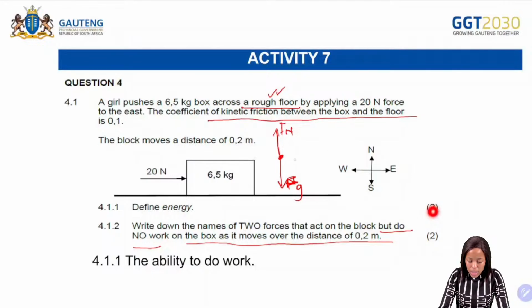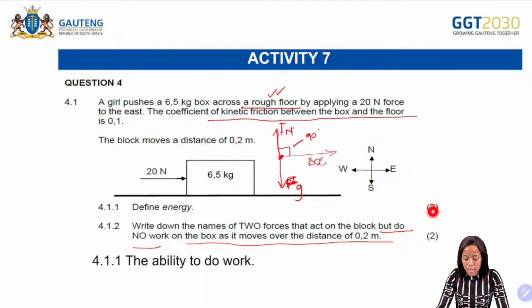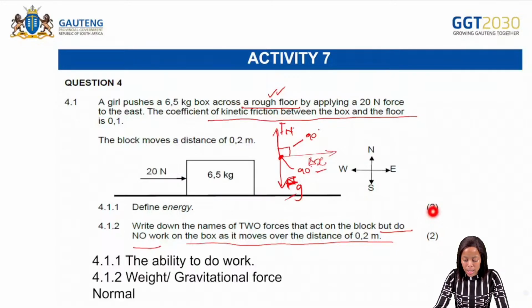Why? If the object is moving to the right, that is your displacement. What is the angle between the displacement and the normal force? It's 90 degrees. If you say cos 90 degrees, it will give you 0. So the work done is 0 work there. And then again, the angle between the displacement and Fg is 90. Again, cos 90 degrees will give you 0. So it therefore means that 0 work is done. So it will be the weight, which is Fg, or the gravitational force, and the normal force there.